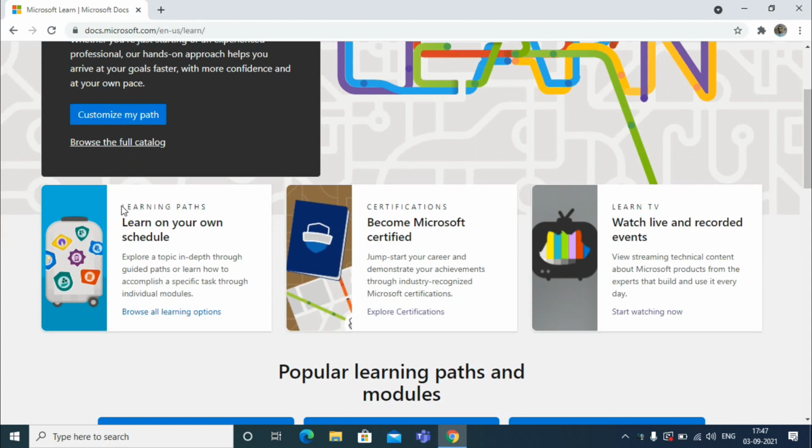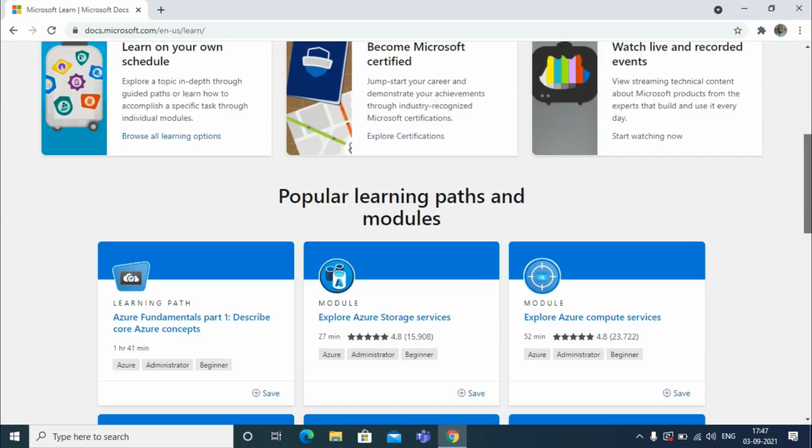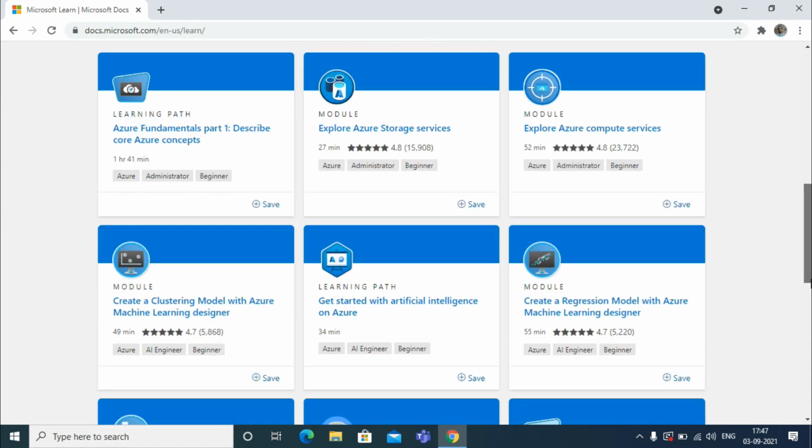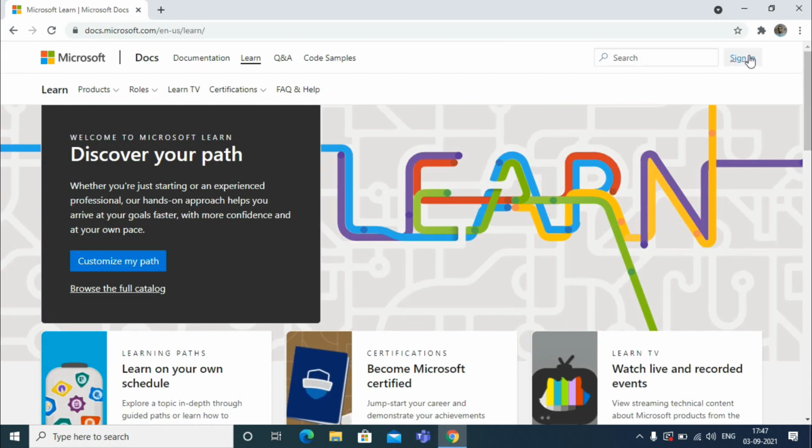See, in Microsoft Learn there are a lot of things. There are so many learning paths from which we can learn, and we can also get Microsoft certifications by taking the courses. And there is Learn TV to watch live and recorded events. That means there will be live events, live classes taken by professionals, which we can access through Learn TV. Like this, there are some courses.